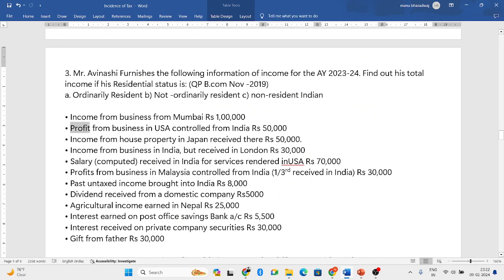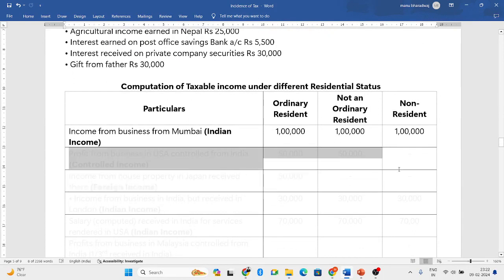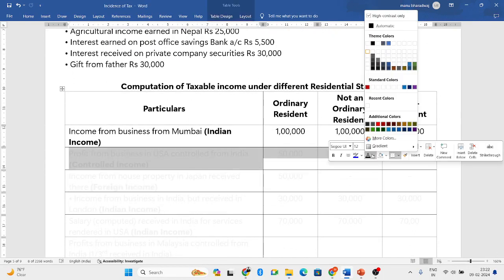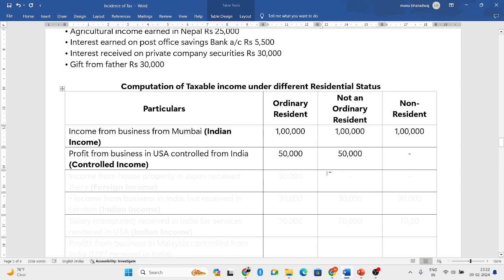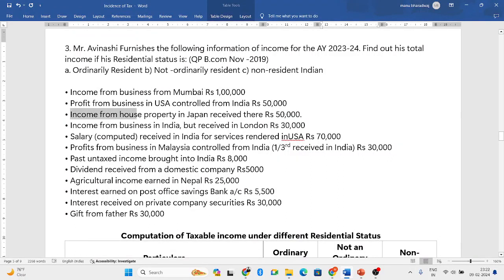Next, profit from business in USA controlled from India. So arising aspect is in USA. The profit has come from a business in USA, and that business is controlled from India. So it is a controlled income. When it is a controlled income, two people will be taxed: one is ordinary resident and the other is not ordinary resident. So controlled from India.